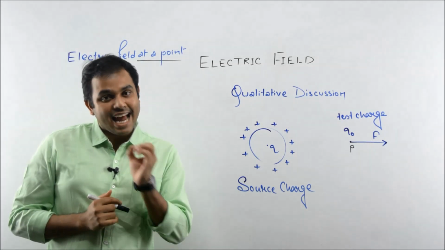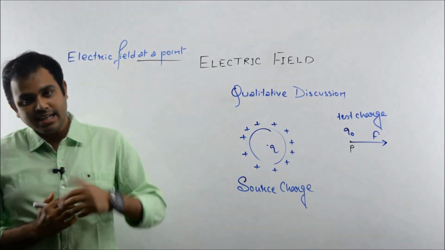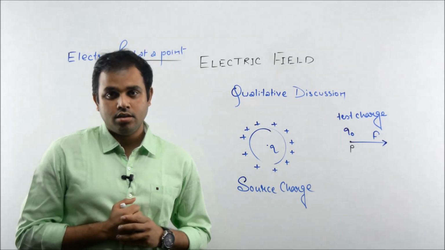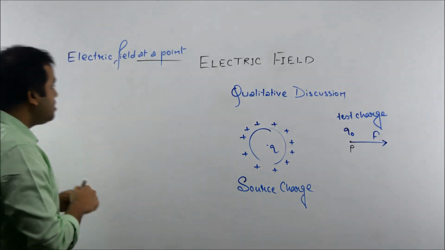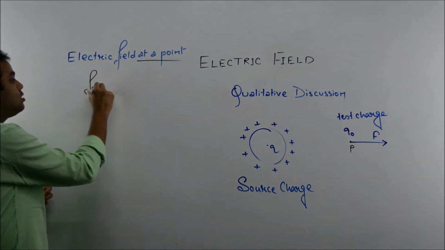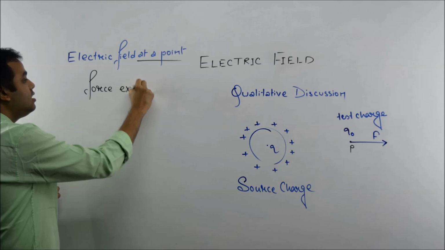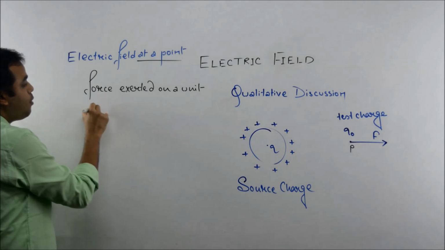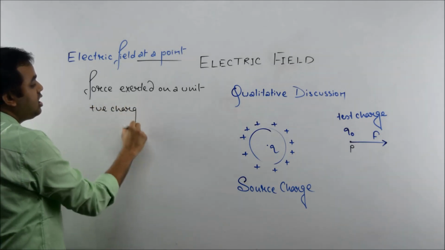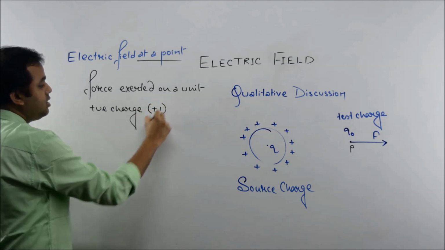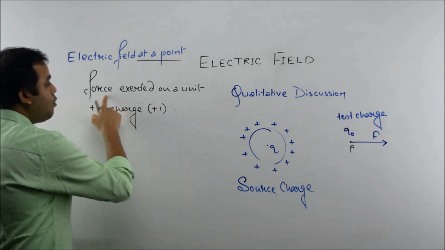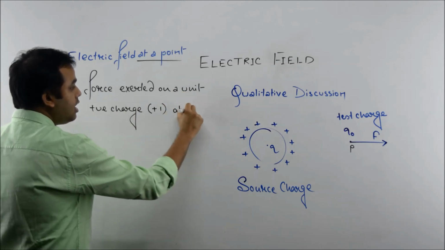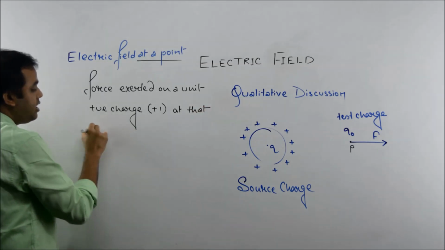What is electric field at a point, which is basically the quantitative explanation of electric field. So what is electric field at a point? It means the force exerted on a unit positive charge. Unit positive charge, you can write +1. Force exerted on a unit positive charge at that point.